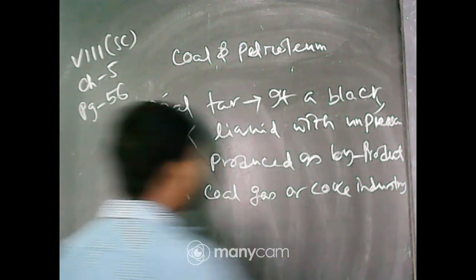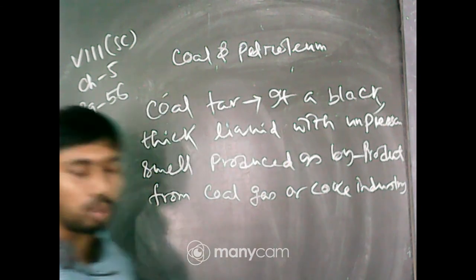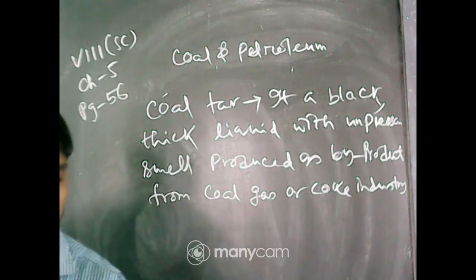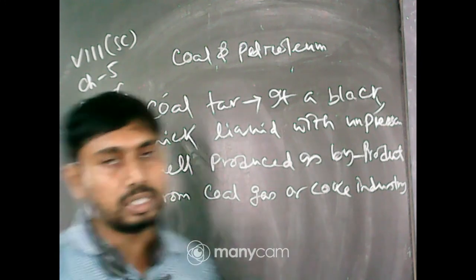When we are converting coal into coal gas or coke, then coal tar is produced. A byproduct is the side product which is obtained.